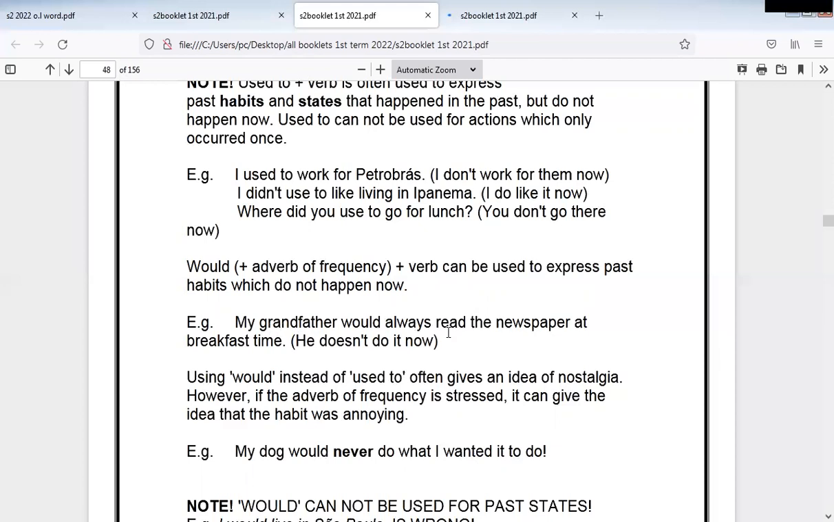My grandfather would always read the newspaper at breakfast time. He doesn't do it now. Here we use would plus infinitive: would always read the newspaper. Or my father used to read, or my father read. So you can say one of the three: my father used to read, my father would read, or my father read. The three of them mean that this action doesn't happen now anymore.